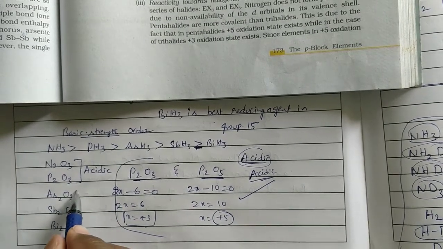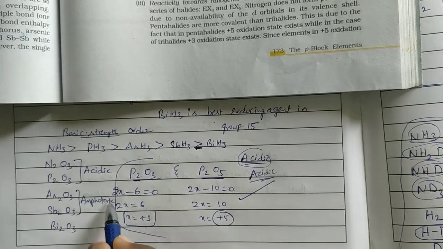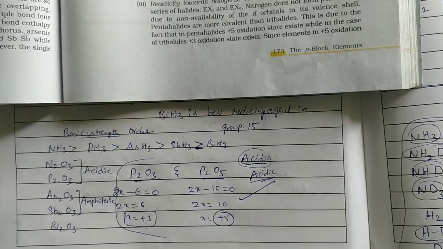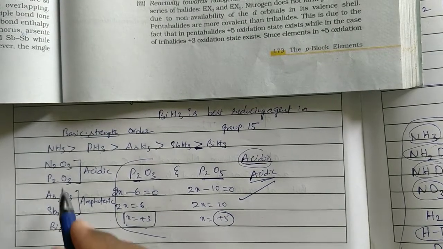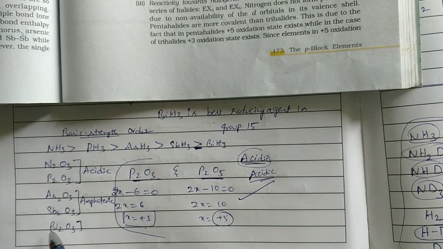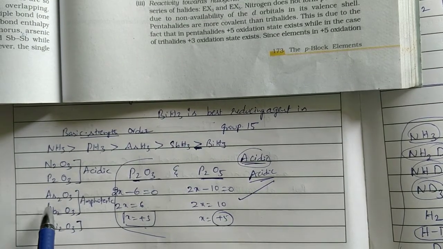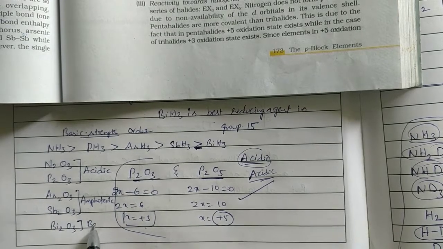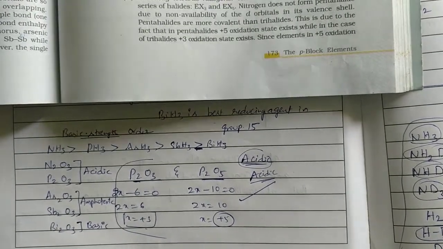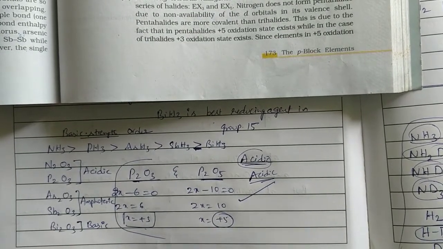Next, As2O3 and Sb2O3 are amphoteric in nature. Bi2O3 is a metallic oxide. Top to bottom, non-metallic character decreases and metallic character increases. Nitrogen and phosphorus are non-metals, arsenic and antimony are metalloids, bismuth is a metal. Metallic oxide is predominantly basic in nature. So automatically, top to bottom, acidic character decreases and basic character increases.